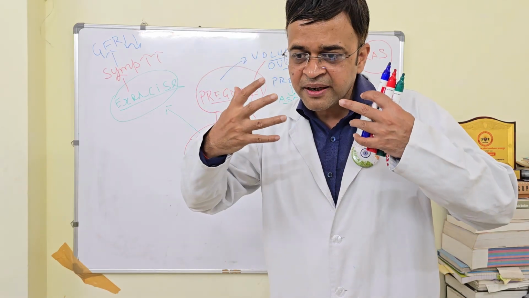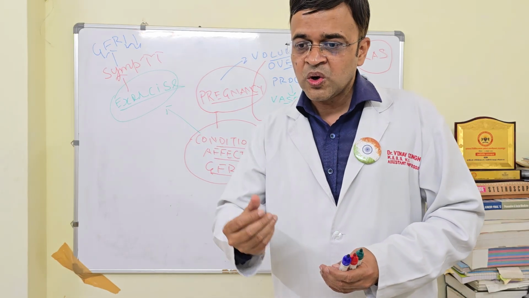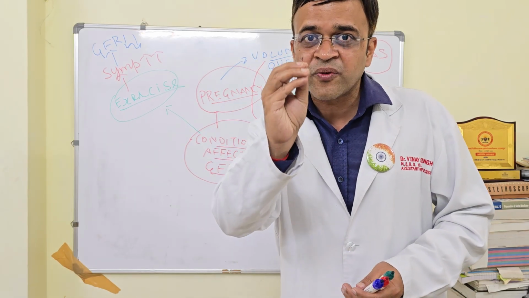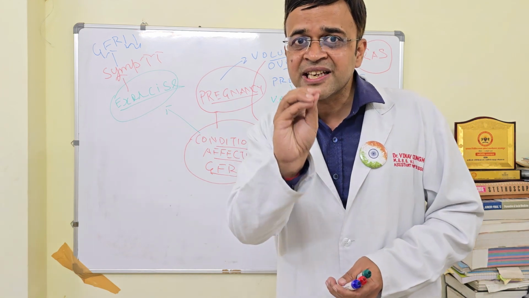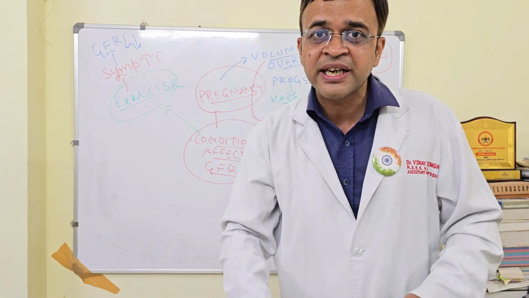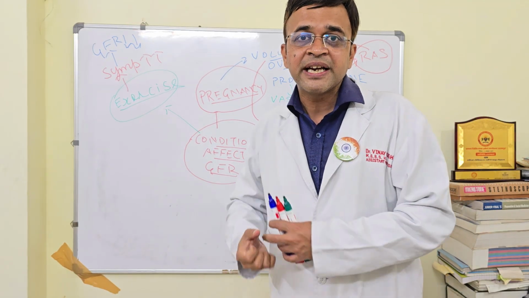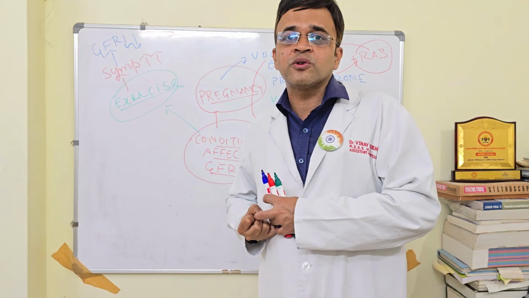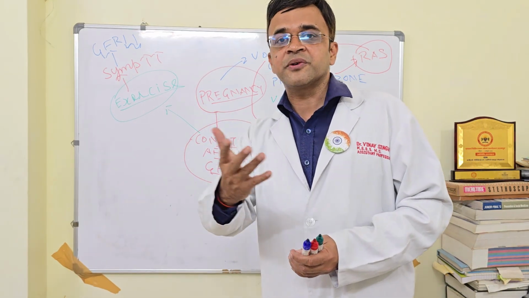Since the brain gets excess blood, you will have a lesser amount of ADH coming from the pituitary. If less ADH comes from the pituitary, this means less reabsorption of water from the kidney. If there is less reabsorption of water from the kidney, you will have a lot of urine flowing outside.